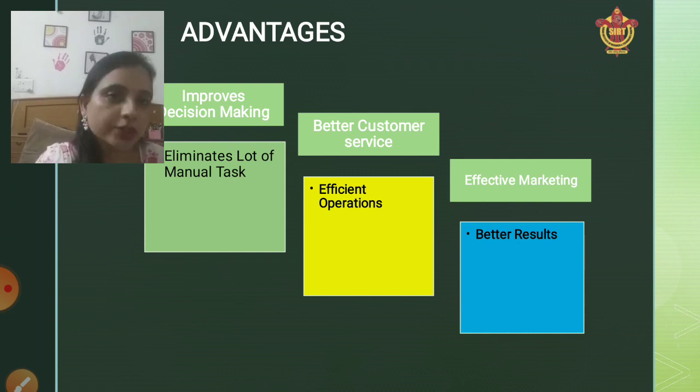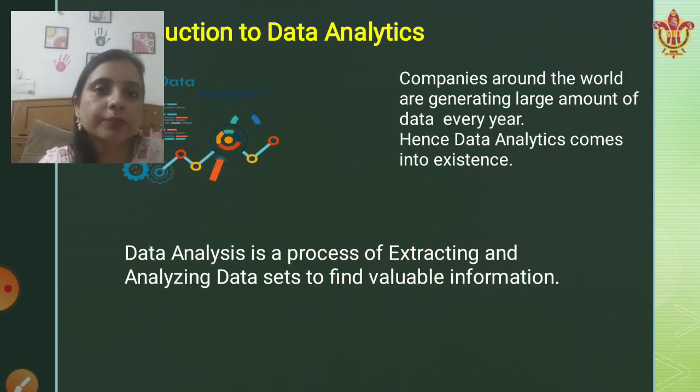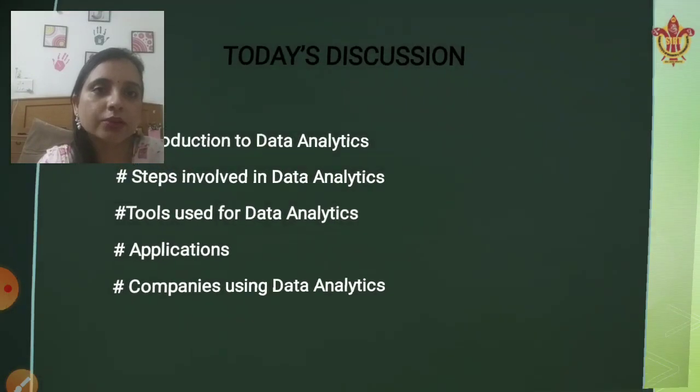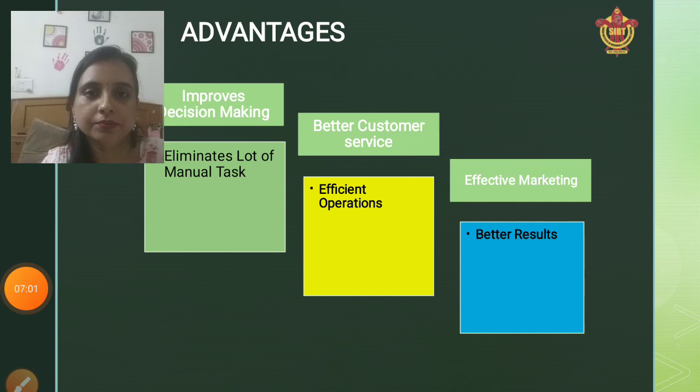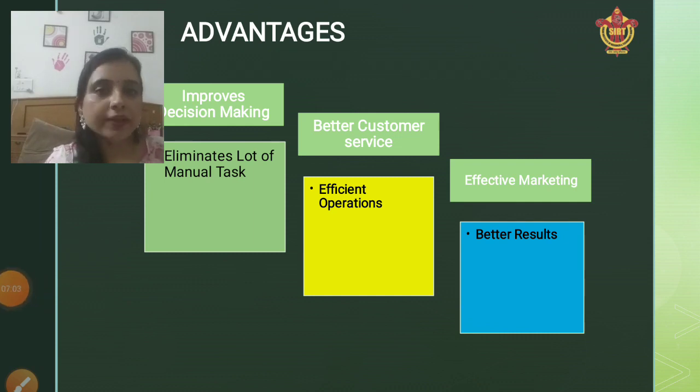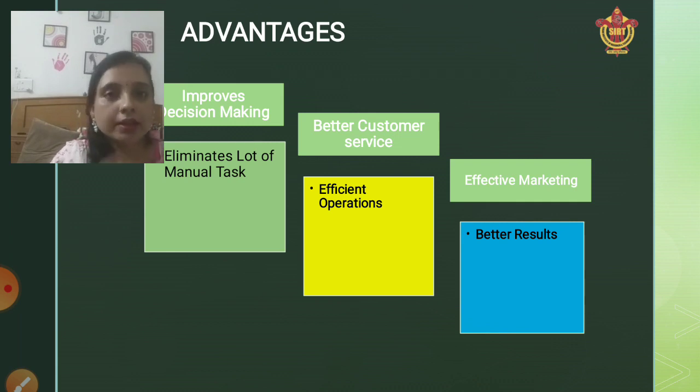Next is efficient operations. When we talk about efficient operations, it helps us to streamline our operations. Streamlining means that if we are aware of the customer needs, we are not wasting time on unnecessary things.